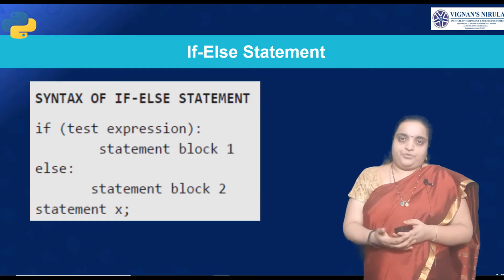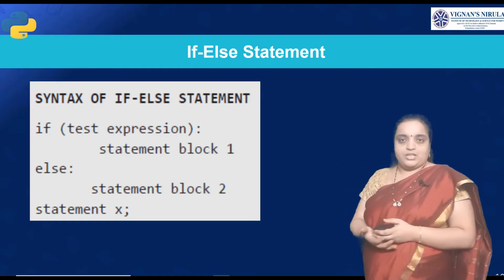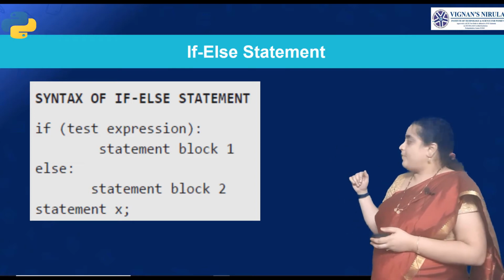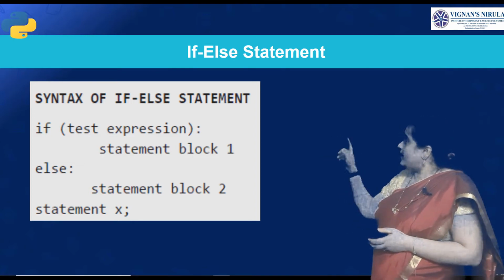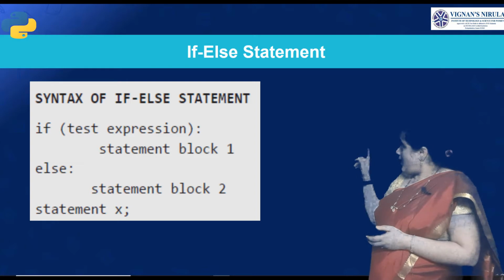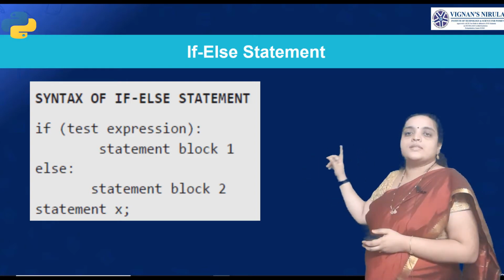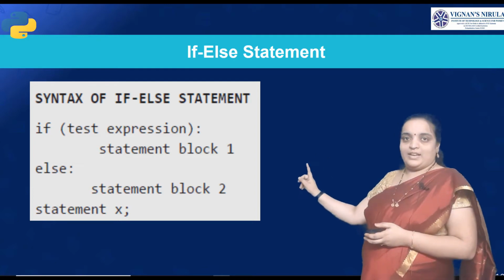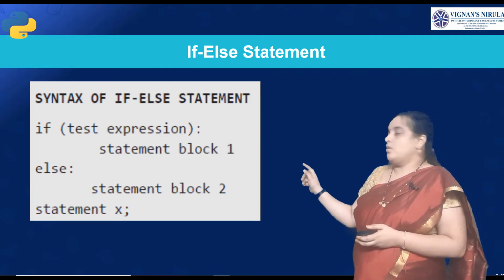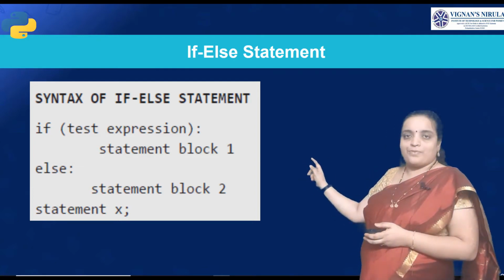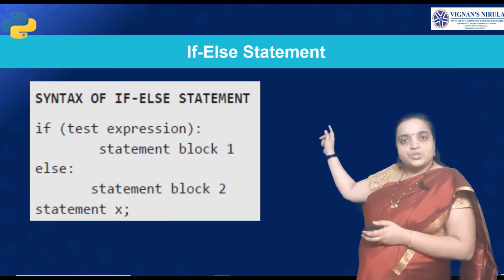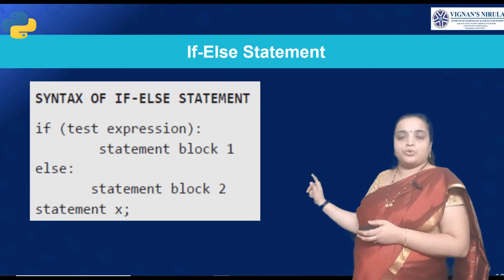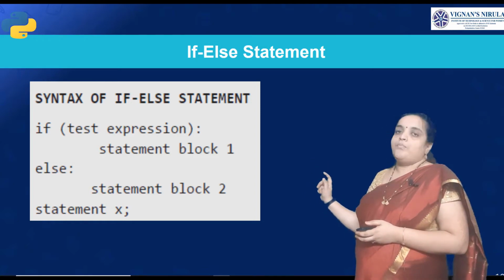Like the if statement, the if-else statement also consists of a test expression. That is, if test expression colon, indentation, statement block 1. Else, come back from the indentation because else is another block. For else, there is no question of a condition here. If the statement is true, it will execute block 1. If the statement is false, it will come to the else part and execute the block 2 statement.